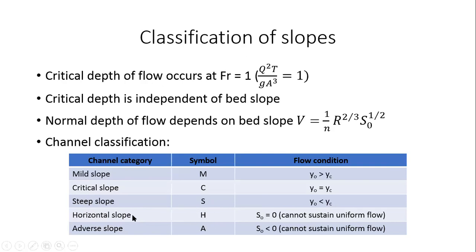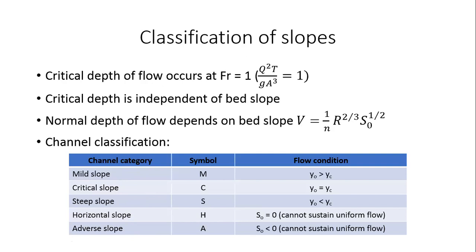Similarly, there's the other possibility of an adverse slope, right? For a short distance, I may have a slope that is going against the direction of flow. So if I have flow happening from left to right, but the slope increasing in that direction, that is what is called an adverse slope. Adverse means opposite, right? So it is opposite to the direction of flow. But this cannot obviously extend for very long distances.